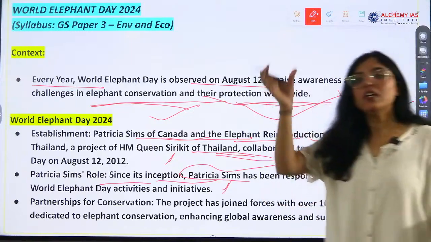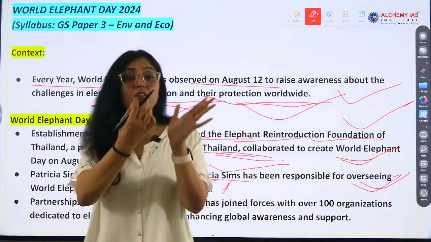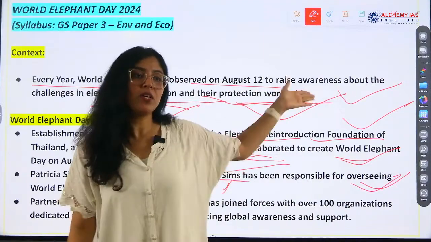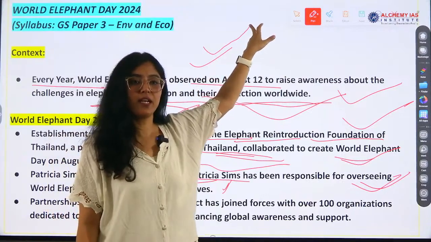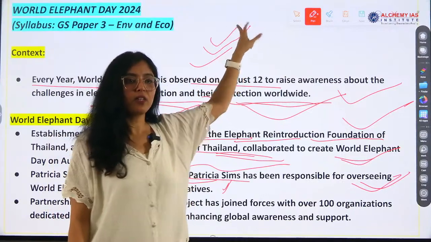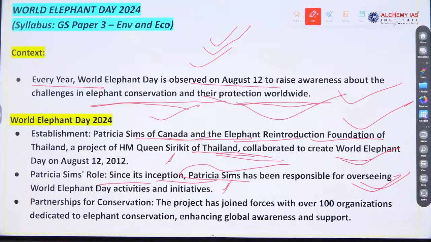Why do we specifically announce a single day for some issue like Elephant Day, Girl Child Awareness Day? Why do we give this one day to some challenges or issues that we found in the society? What is the relevance of celebrating a specific day?